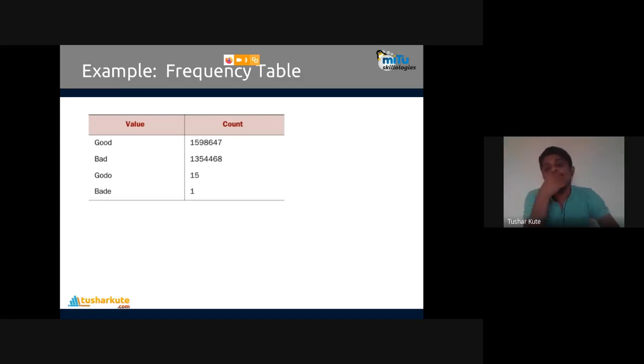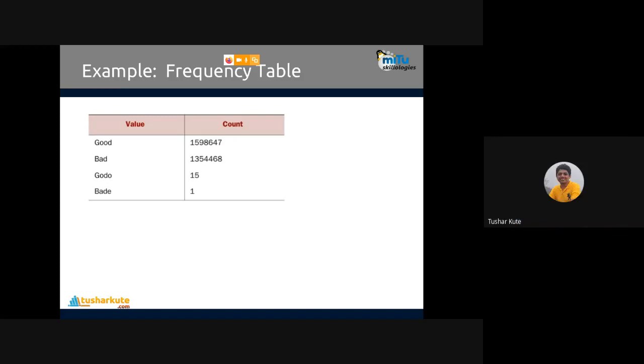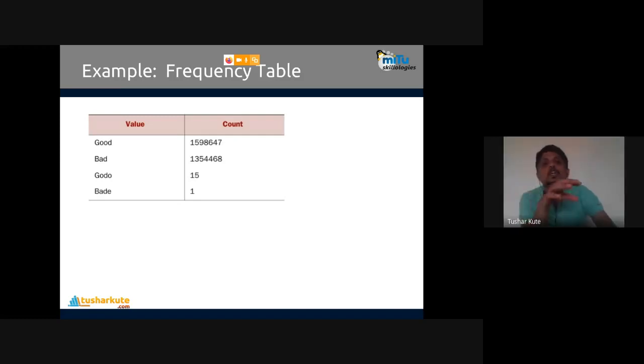And one entry is there called bad. So I can summarize it. The frequency table will show you an outlier: 15 entries, one entry, not an outlier. Good is actually good. I need to add that 15 entry into good, and for bad also I have to add that one entry into bad. Then only good and bad, only two frequency counts, can be seen easily.